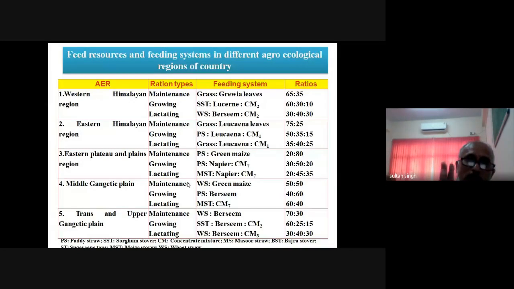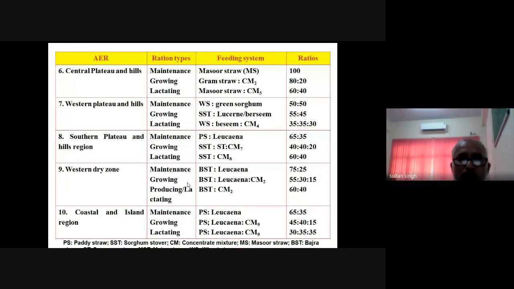For example, in case of the Western Himalayan region, we used the grass, then sorghum stover, wheat straw, and then we took the lucerne, bersim, and some of the tree leaves, because it was not possible to choose each and every feed and fodder. But we selected the most common feed and fodder, and accordingly we formulated 30 diets, 3 diets for each region, for maintenance, growing, lactating, or you can say for the producing animals. In the coastal region, we used the Lucina, and then Pedistra, because Pedistra is mainly used in that region. So depending upon the main feed resources, we formulated these 30 diets for different agroecological regions.